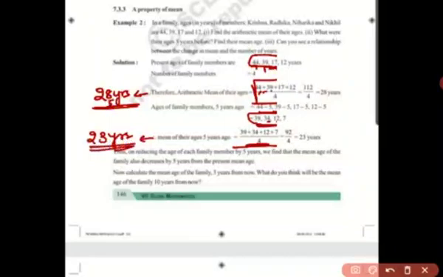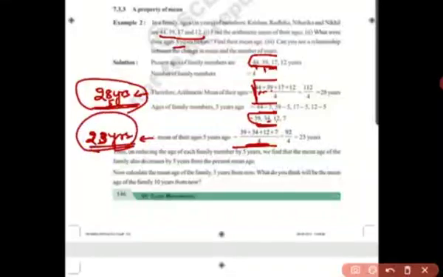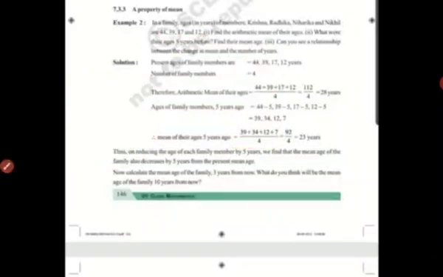So what does this mean? When you add or subtract any number to the given data, the arithmetic mean will also add or subtract the same amount. Here we are subtracting 5 from the ages, so the arithmetic mean has also decreased by 5. All right, I hope you understood these two main points from the mean that you need to remember.